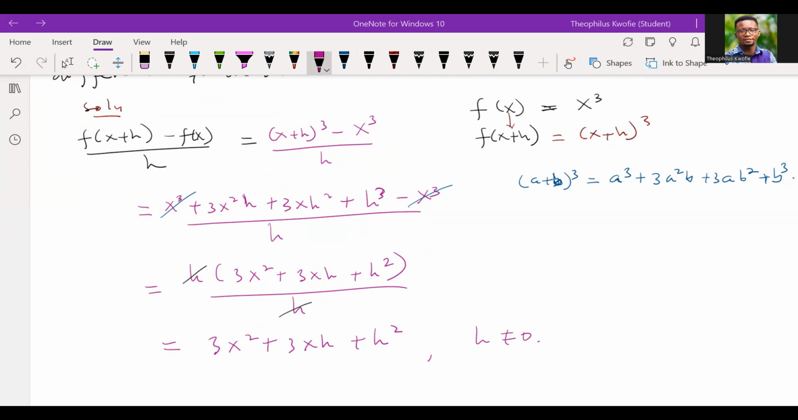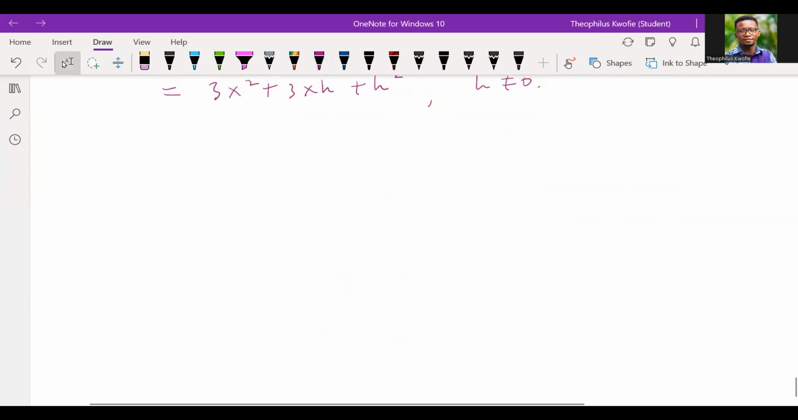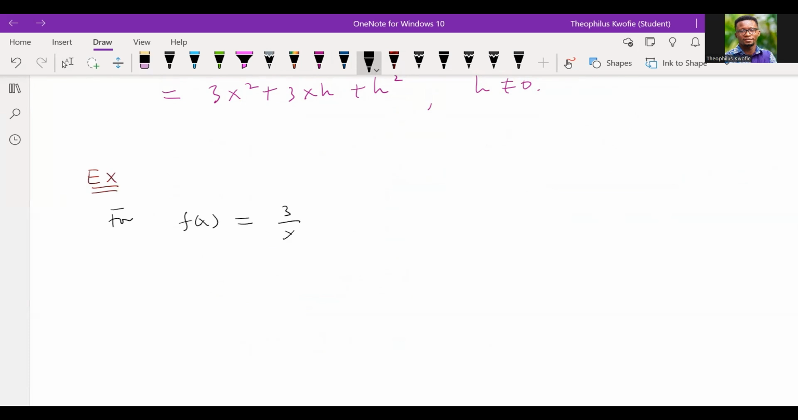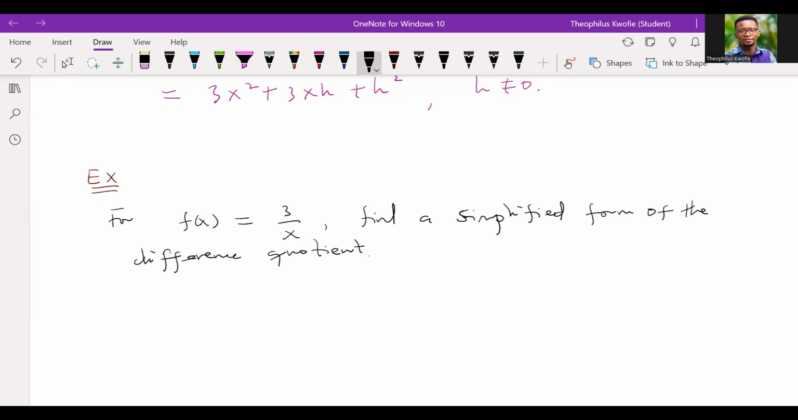Okay, so the next question, this is a very nice question. Take note. The next example: for f(x) = 3/x, you have to find a simplified form of the difference quotient. Now we ask ourselves, what is the difference quotient? You could pause the video and try to see if you'll be able to do it by yourself.